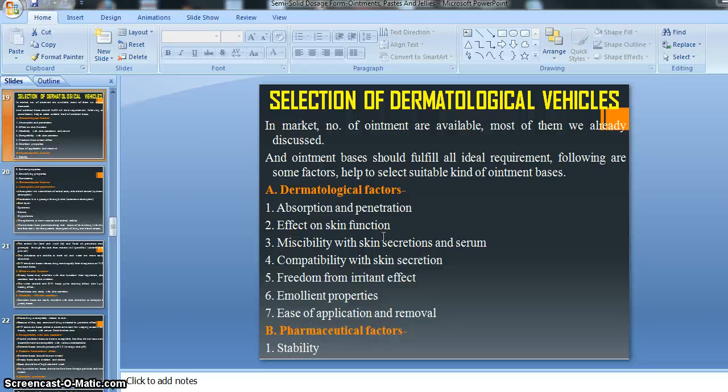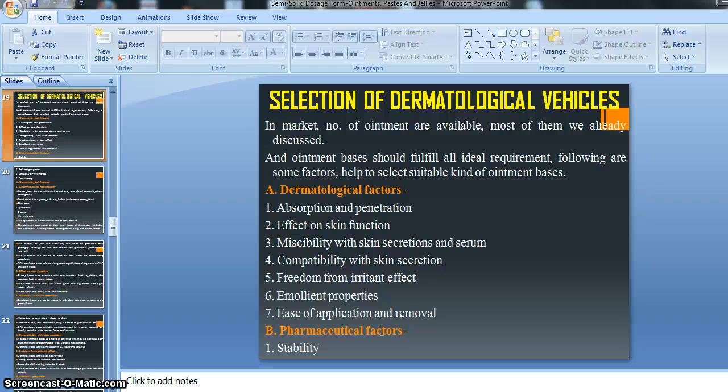So let's begin today's topic, the pharmaceutical factor. On the basis of the pharmaceutical factor we can also select the vehicle or ointment base. Our official books and syllabus give some pharmaceutical factors that help us select the proper kind of ointment base. The ointment base is as important as the medicament.